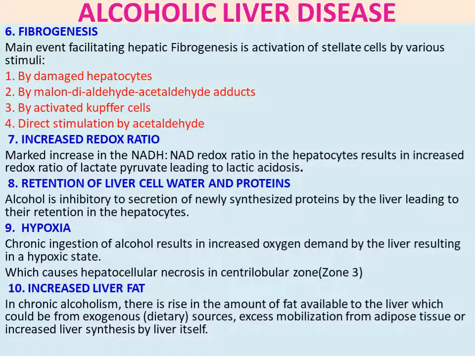The main event facilitating hepatic fibrogenesis is activation of stellate cells by various stimuli. So stellate cells in the liver get activated by stimuli such as damaged hepatocytes, malondialdehyde-acetaldehyde adducts, activated Kupffer cells, and direct stimulation by acetaldehyde. This is how stellate cells, which are responsible for fibrogenesis, get stimulated.